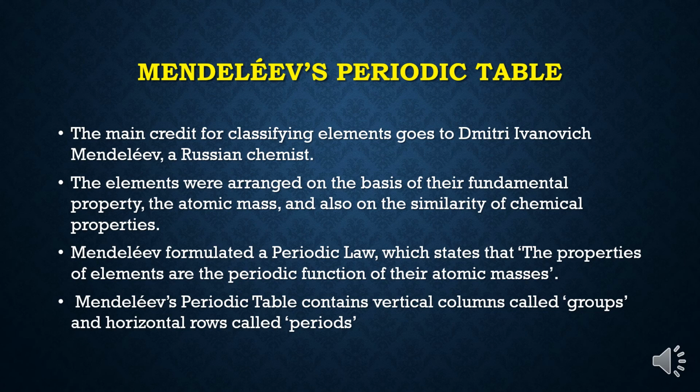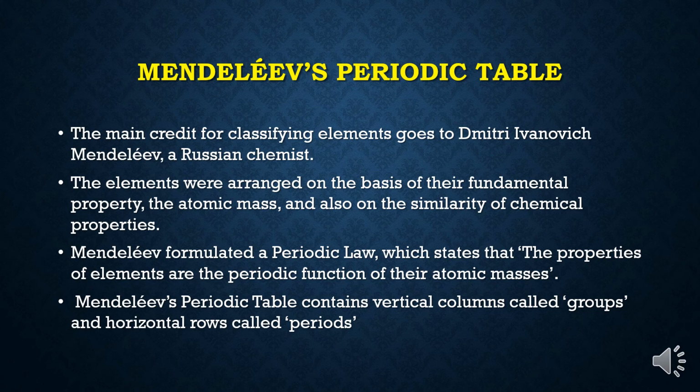Children, in the last lecture we have done the need of classification of elements, Dobereiner's triads and Newlands' law of octaves. Today we are going to study the third classification, which is Mendeleev's periodic classification or Mendeleev's periodic table. Before that, children, I want to tell you, after Newlands' law of octaves, so many scientists were indulged to find out the relation between the chemical properties of the element and its atomic mass.